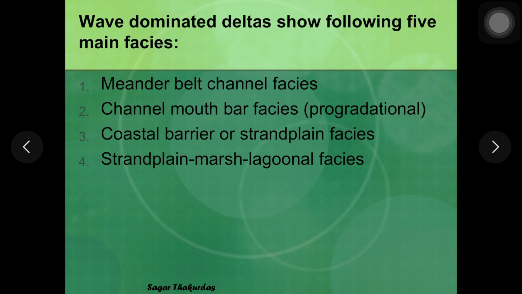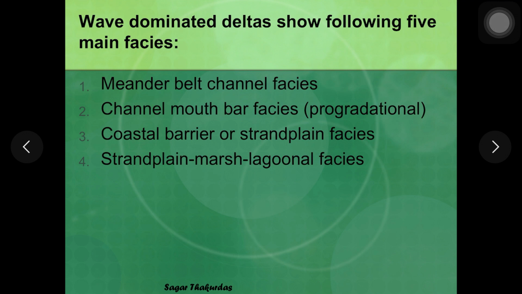So these are the four important phases which are associated with wave dominated deltas, starting from the proximal part of the delta, that is from the mouth of the river. So these deltas are associated with meandering belt system. In few cases there could be a braided channel also, but that is very rare. Second phase is channel mouth bar phase, and this is a progradational phase.